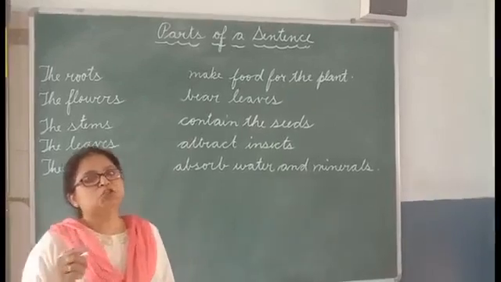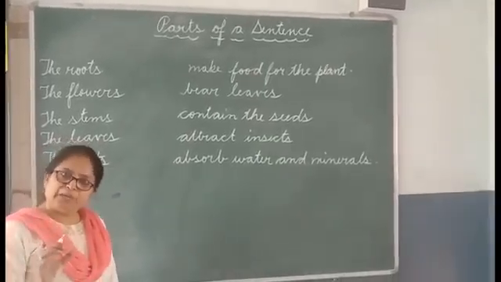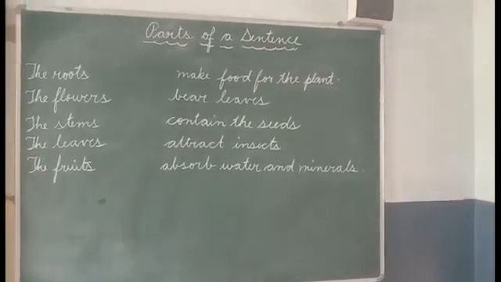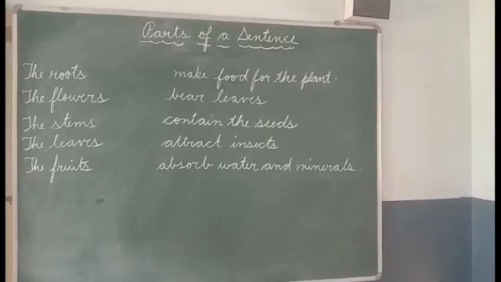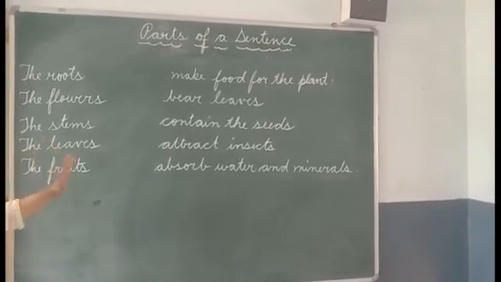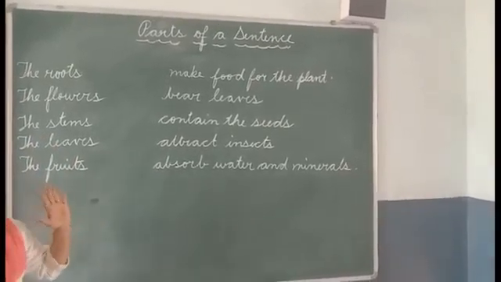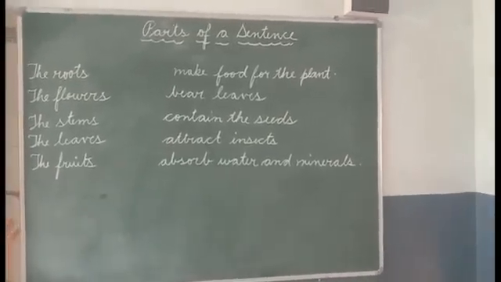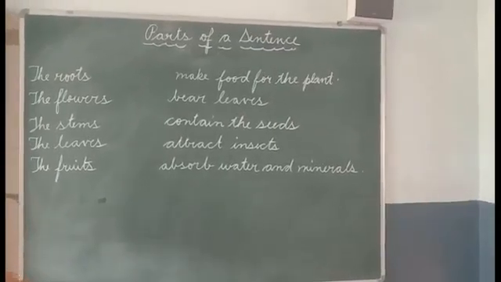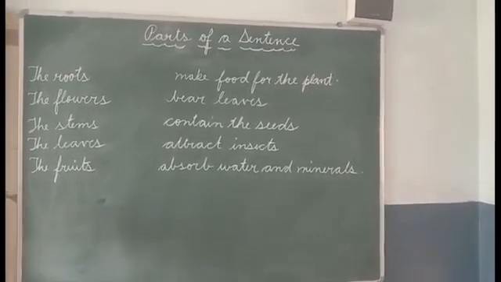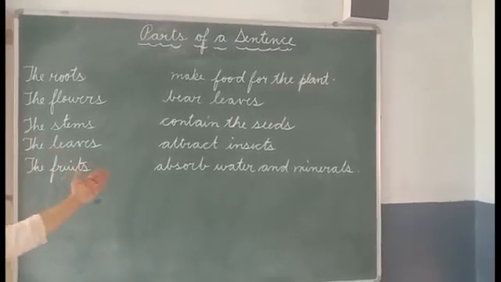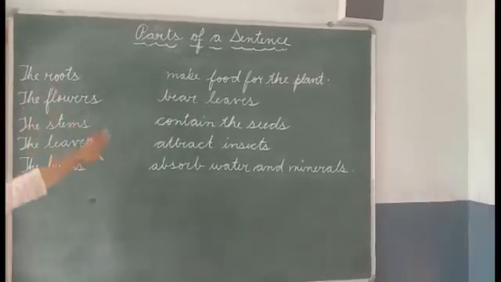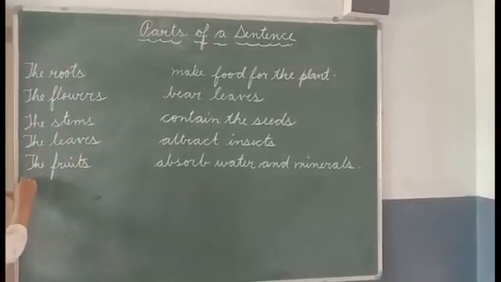Now children, let's do exercise C from page 8 of your Joyful Learning book. Here are some plant facts. Let's match the subjects with the suitable predicates to make meaningful sentences. Okay? And you can do it in your book also after I explain it to you. The first one is the roots. So it goes with the roots absorb water and minerals. So we're going to join this with this one and write the sentence.